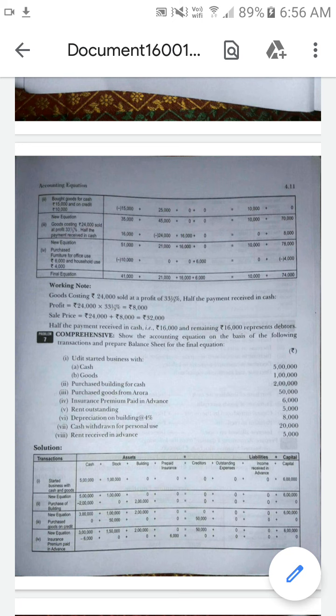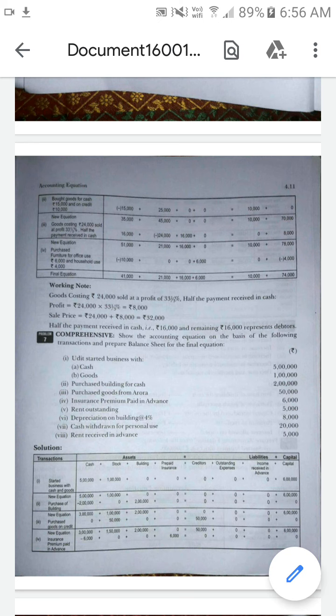In this, rent received is the income. If it is denoted as paid, the amount going outside is considered an expense. Here, in the last transaction, the eighth transaction, it is denoted as received. So the amount received in the name of rent in advance is called income received in advance, because rent received is an income. If it is paid, it is an expense.